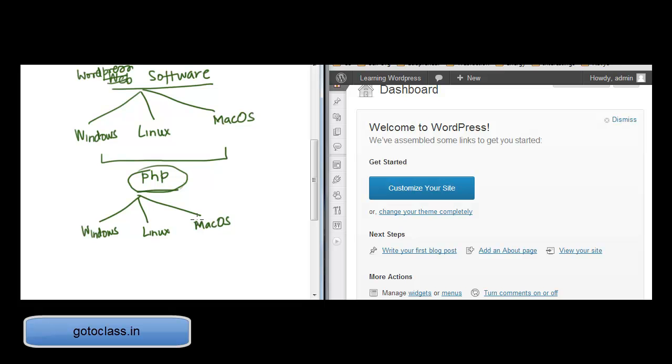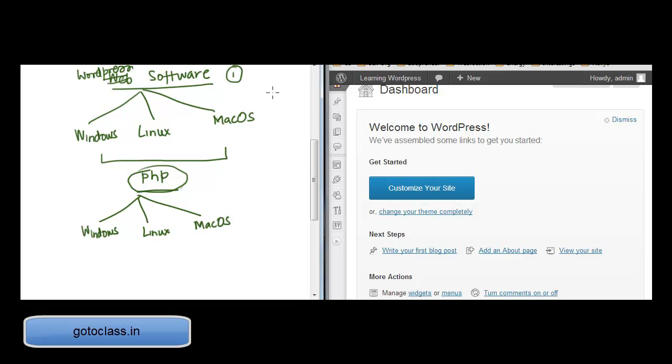If you go to the PHP website, you can download the PHP software and install it. And there are different installations for Windows, Linux, and Mac OS. After you've installed that, you should be able to run WordPress on any operating system. So that's the first thing that a lot of people ask.